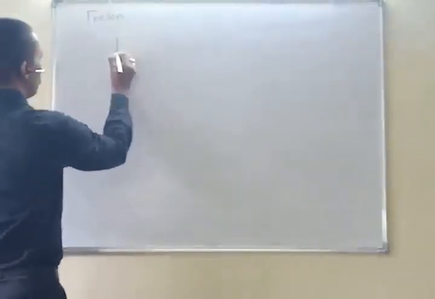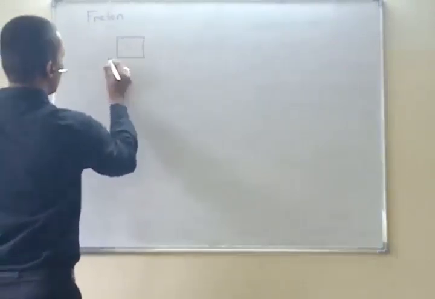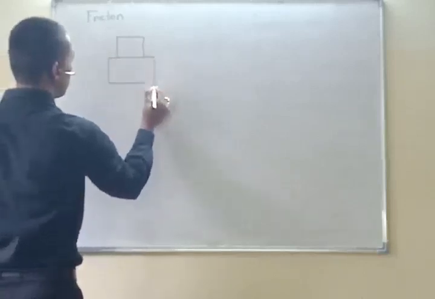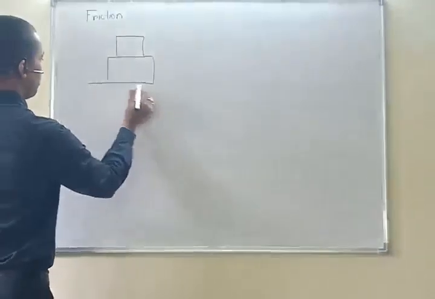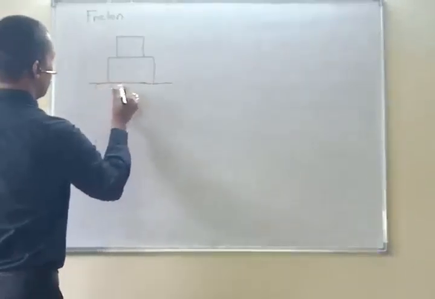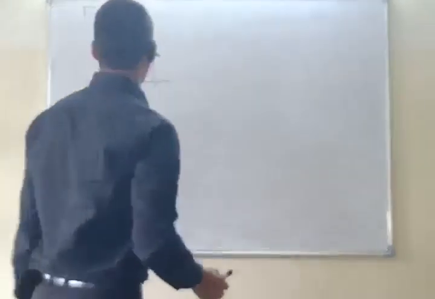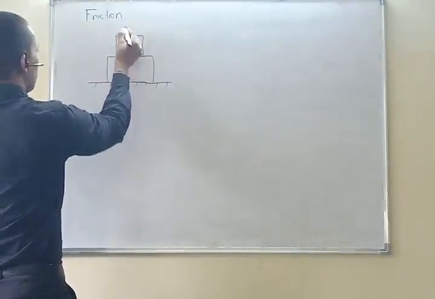Block on block means two blocks will be there, one over another. One block is like this, another block is like this. This is the contact surface. This is block A. This is block B.